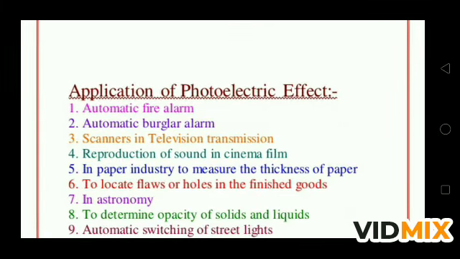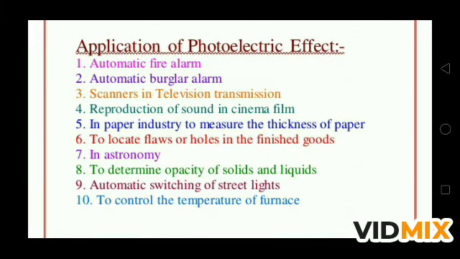Now, what are the applications of the photoelectric effect? There are so many applications. You have seen the automatic fire alarm, automatic burglar alarm, scanner in television transmission, reproduction of sound in cinema film, in the paper industry to measure the thickness of the paper, to locate flaws or holes in finished goods, in astronomy to find the opacity of solids and liquids, and automatic switching of street lights, also to control the temperature of a furnace. These are the applications of the photoelectric effect, and we will discuss them in the coming videos. There are two or three topics in your syllabus, so we will discuss the applications of the photoelectric effect.